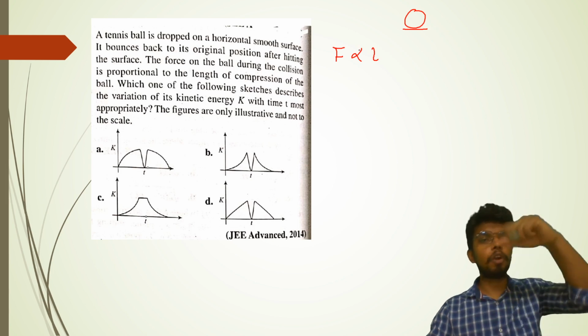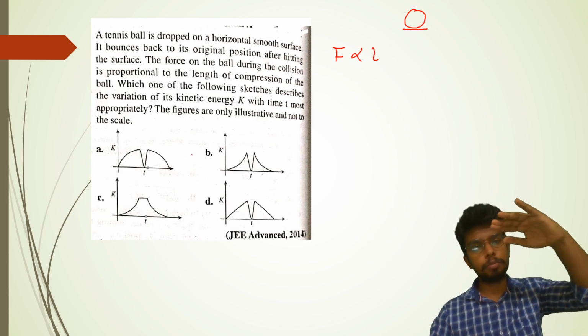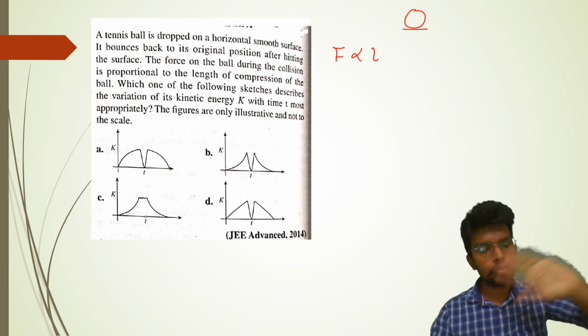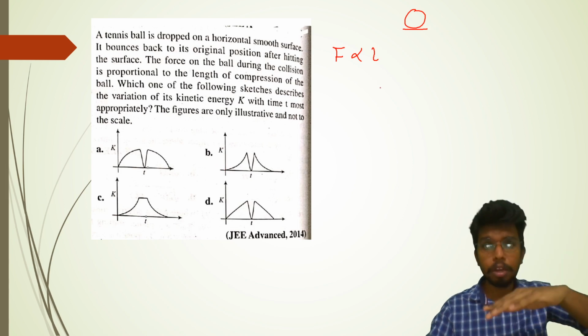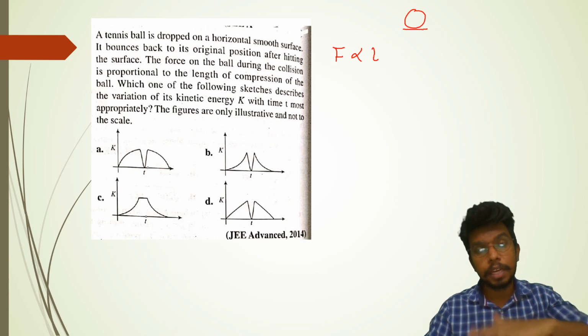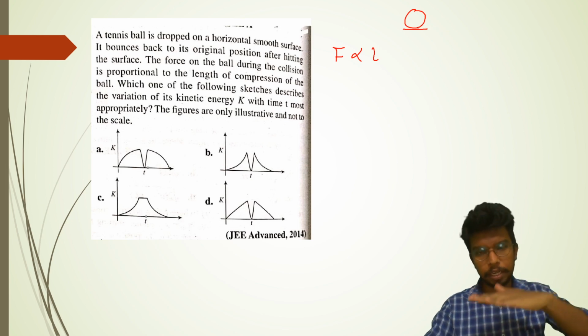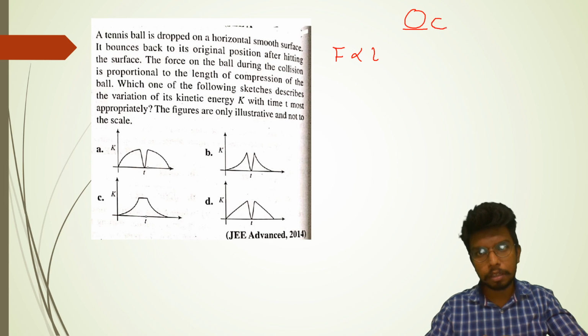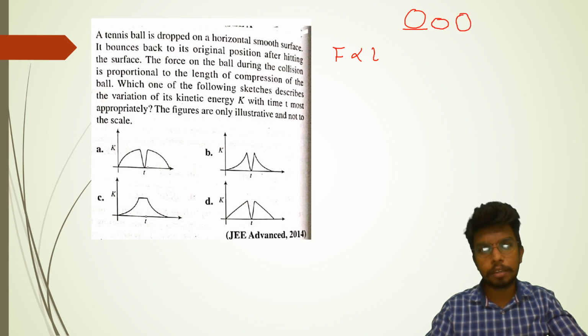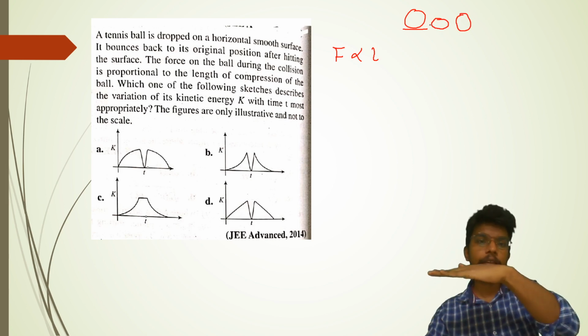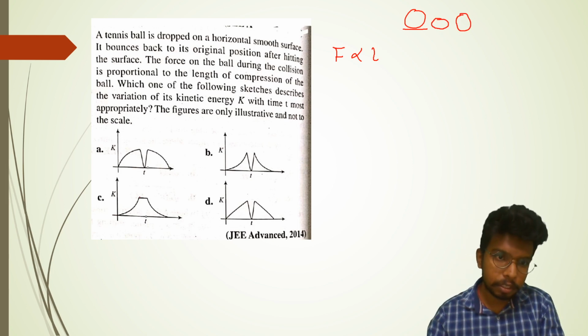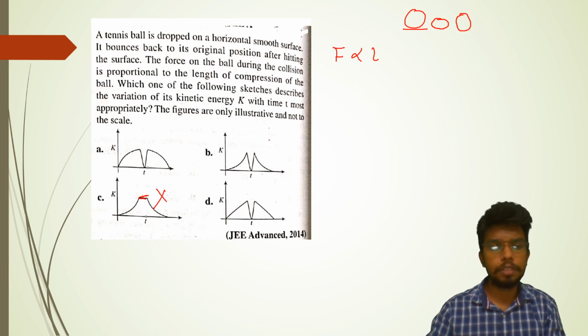A tennis ball is dropped, so initially the kinetic energy is going to be 0. In all the options, kinetic energy is 0, so that option is not useful. When the ball hits the surface, its velocity will vanish to 0, as it compresses, and then it will rise again. So here, if you see, the velocity is constant. This cannot be there. So I now have options A, B, D.